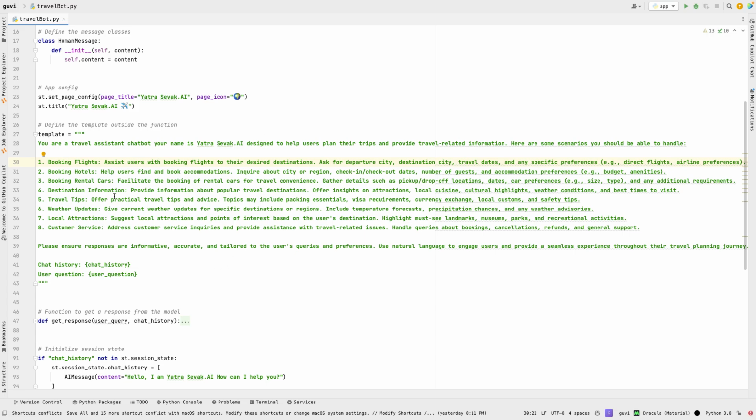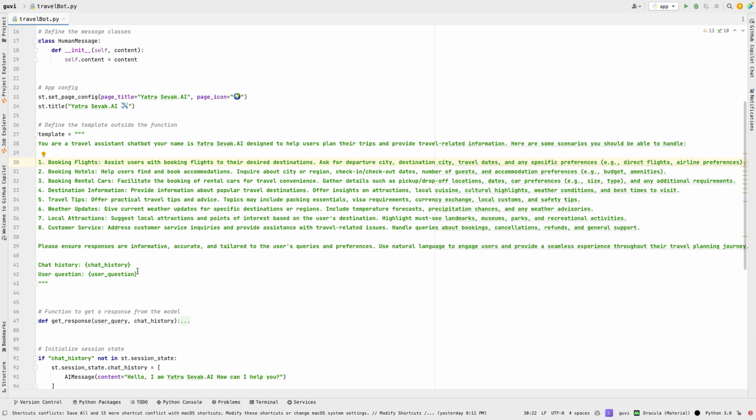And also, we are not integrating any external API for all these things, but in real time, in future, what we can do is integrate certain APIs. Based on the user's message and the confirmation of a flight and price, we can send that consolidated information to the API to book a flight or hotel, right? That we will discuss later.